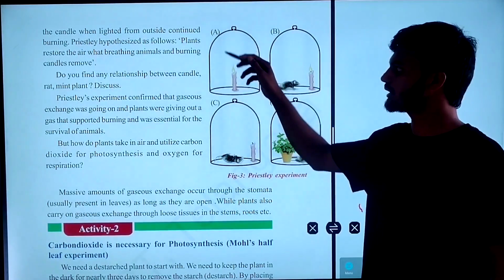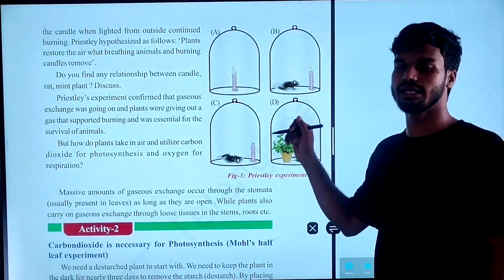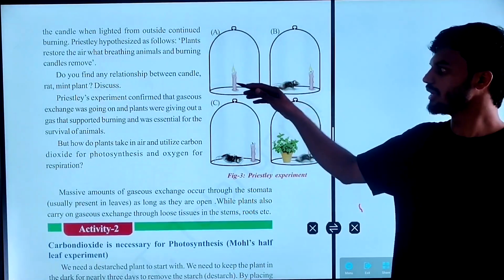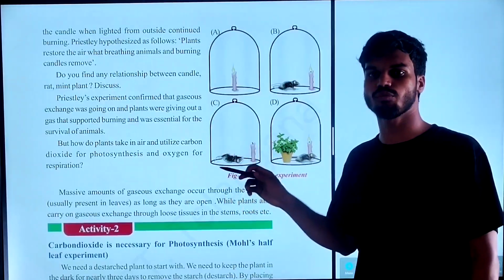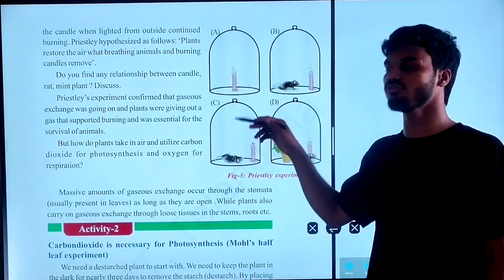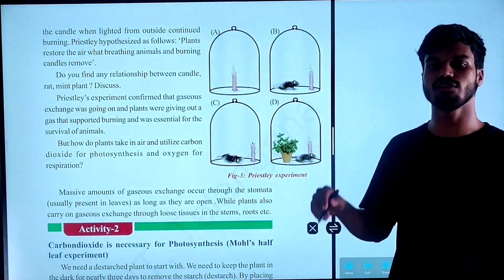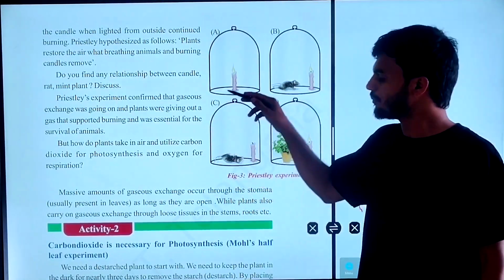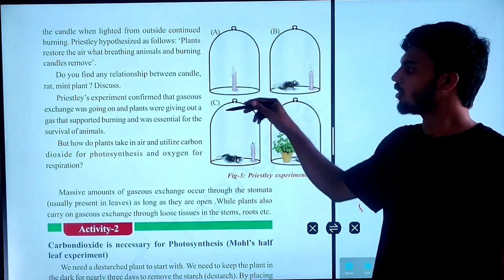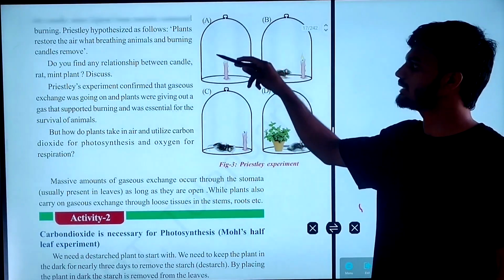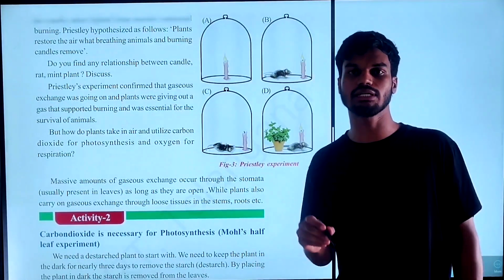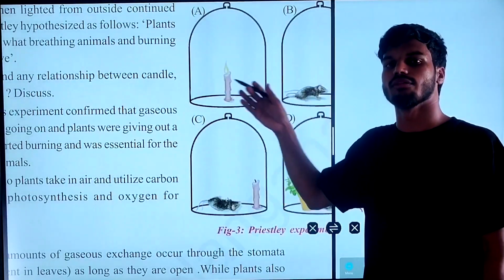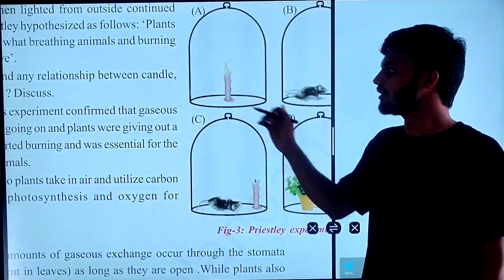In the first step, he placed only a burning candle inside the Bell jar. After 3 to 4 minutes, the candle turns off. For the first 3 to 4 minutes it is able to burn, but then it goes off. The reason is that whatever oxygen was present inside the Bell jar before inverting it was consumed by the candle. After some time the oxygen is used up, and the candle turns off.